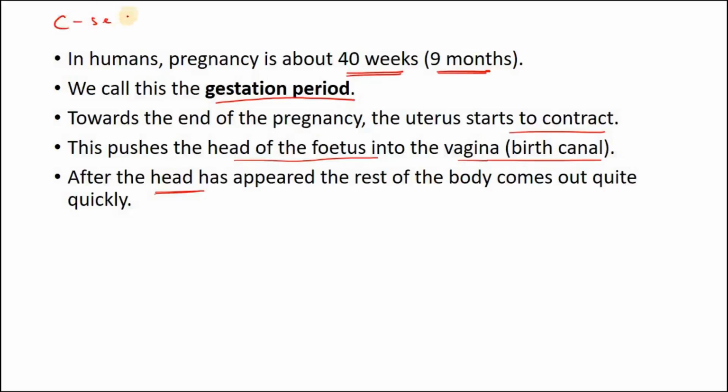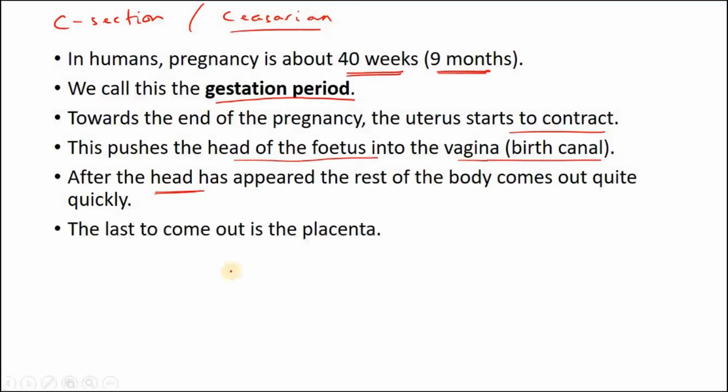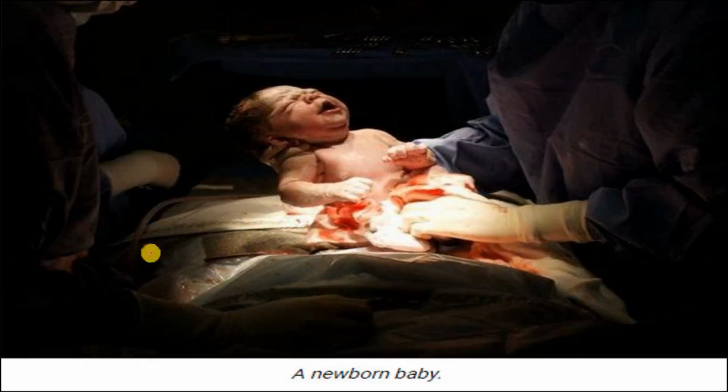It is called a C-section, also called a cesarean, where operation is done and the baby is taken out. The last to come out is the placenta, and that means the whole uterus is now clean and the baby is born. Looks like this. This is a newborn baby, you see, and you can see in this baby the placenta is still not removed. The doctor will have to cut it out. The umbilical cord will have to be cut.